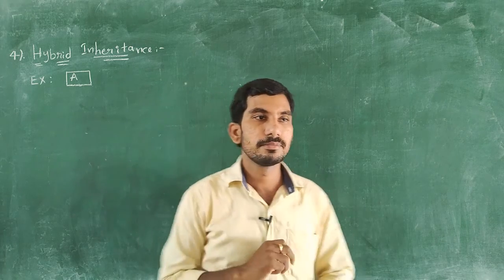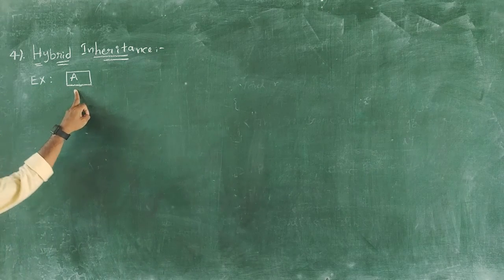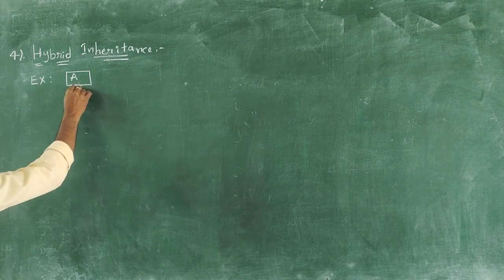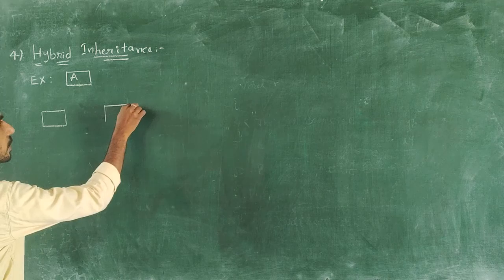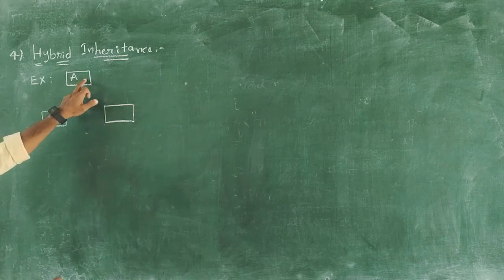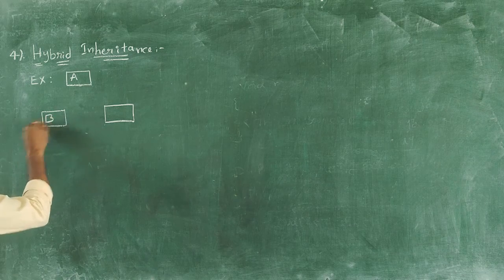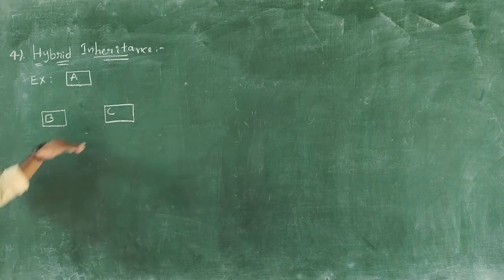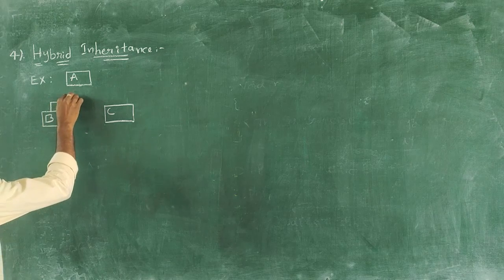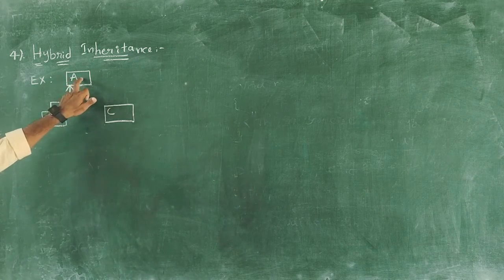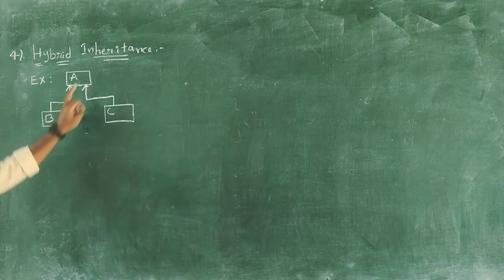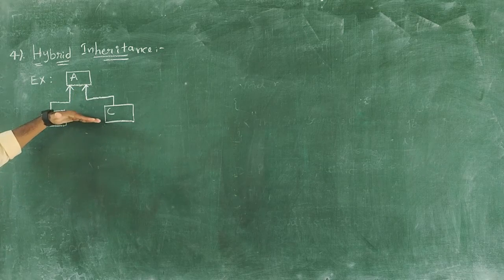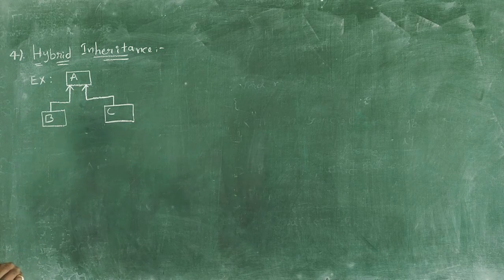Let me go for the example. Here one base class A is there, and two child classes are available. Here one base class and two child classes. The child class names are B and C. Here child class B derived all the properties of its parent class A. Child class C also derived all the properties of its base class A. See this one? This one looks like a hierarchical inheritance.